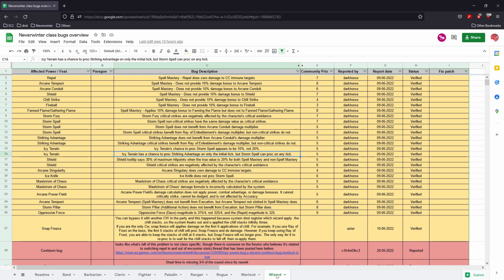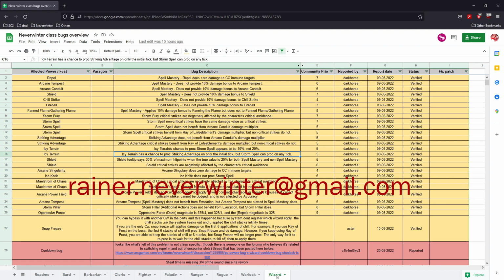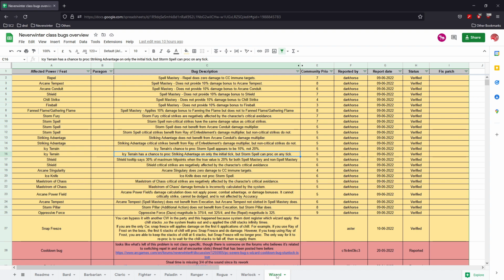This is of course not a task for one person. I can only do so much, and I have other things I am working on as well. So this is where you all can help. If you find any bugs or you are testing and you have a list yourself, make sure to send the list either to my Neverwinter email, rainer.neverwinter@gmail.com, or send them to me on my Discord, Rainer #5152. I will make sure that the bug reports are added to the list, with credits of course, as you can see.